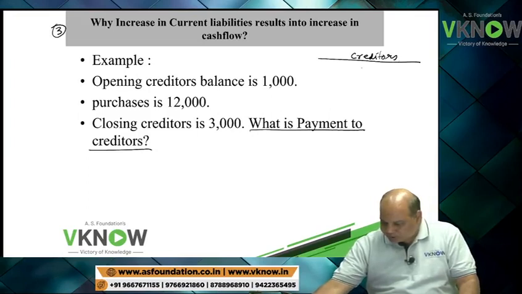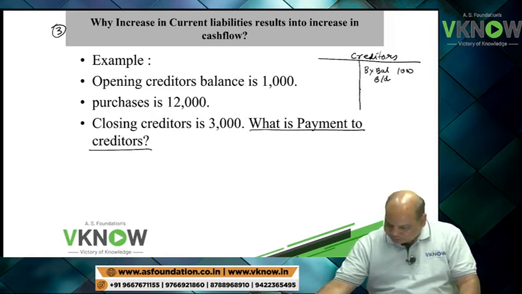So you will prepare the creditor account. You have by balance brought down 1,000. You have by purchases 12,000. You have to balance carried down 3,000.